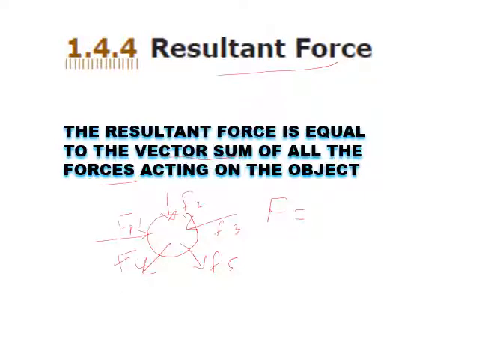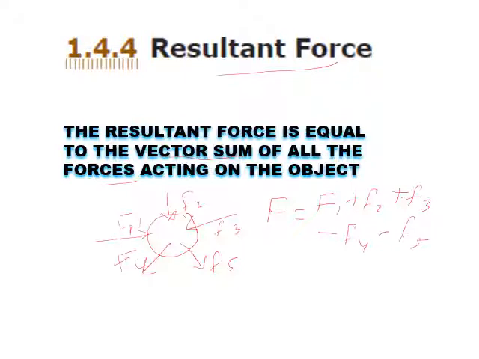How will you find the value? Here it is mentioned as vector sum. What is vector sum? The direction is very, very important. In this diagram, the forces F1, F2 and F3 are acting in the same direction, so I put F1 plus F2 plus F3. But F4 and F5 are acting in the opposite direction, so I put minus F4 and minus F5.